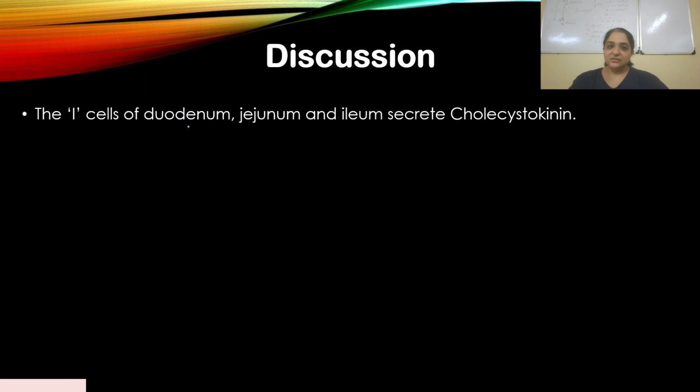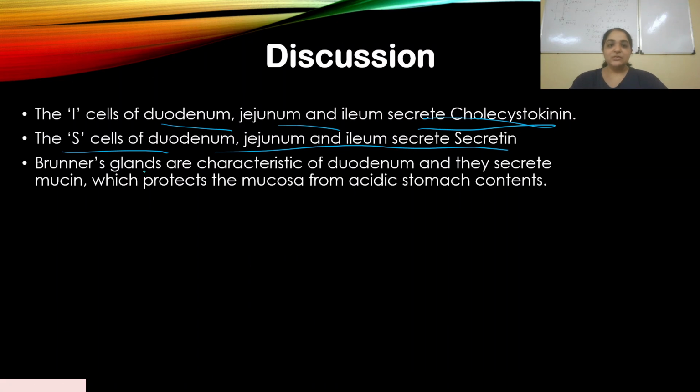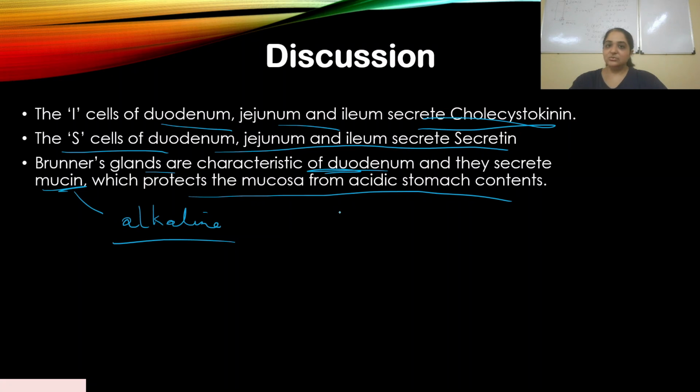So the I cells of duodenum, jejunum, and ileum secrete cholecystokinin, and the S cells of duodenum, jejunum, and ileum secrete secretin. Now Brunner's glands are characteristic of duodenum, we know that, and they secrete mucin, which protects the mucosa from acidic stomach contents. Mucin is alkaline in nature, and so it counteracts the acidic contents that are entering from the stomach into the duodenum. It protects the intestinal mucosa.